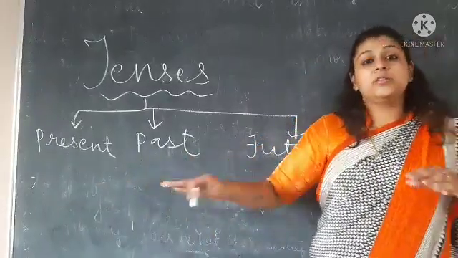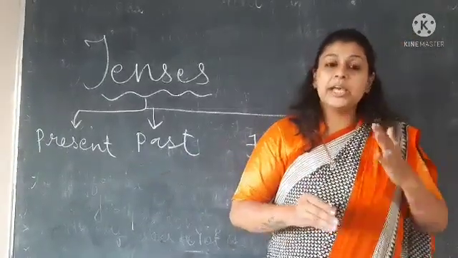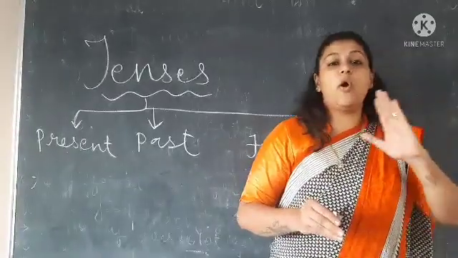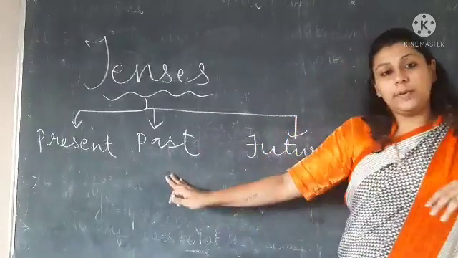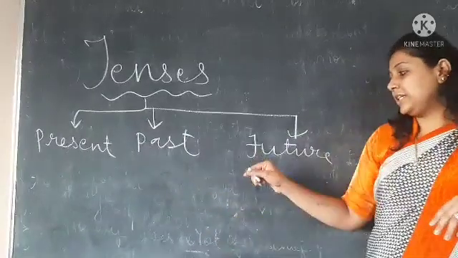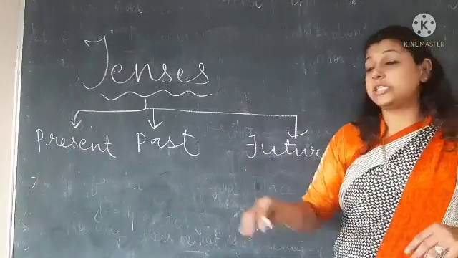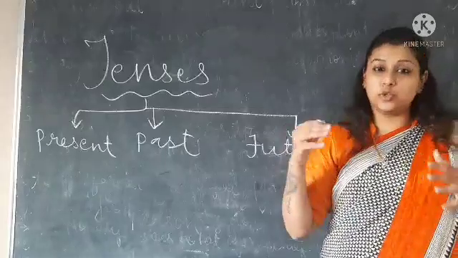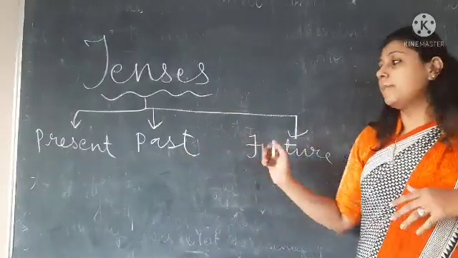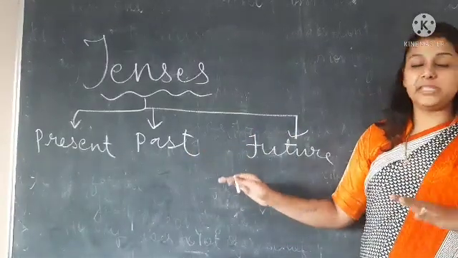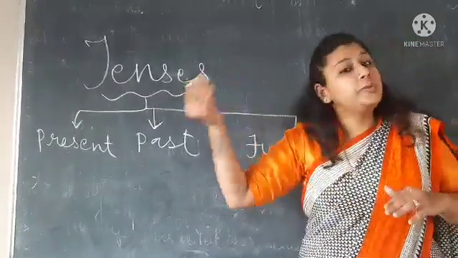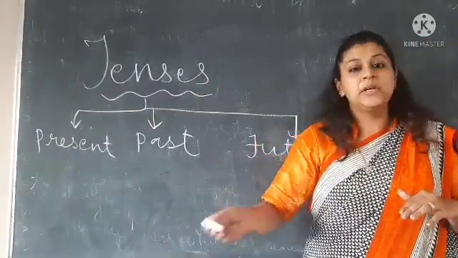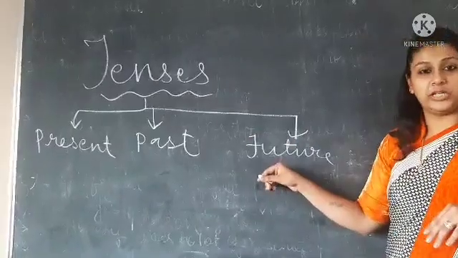Past tense, the action which takes place in the past time or the time which has passed, that is called past tense. Lastly we are learning future tense. There are so many tenses inside, but these are the main and the basic tenses. Future tense, the action which is going to happen in future time.